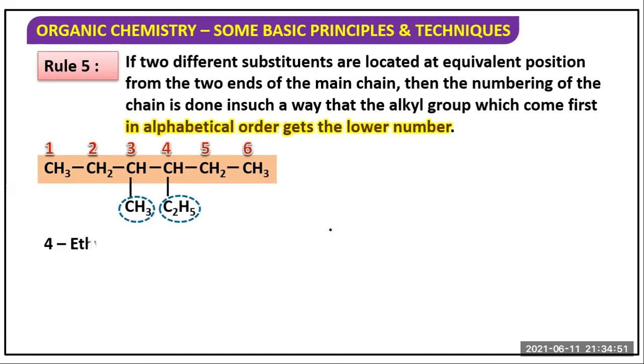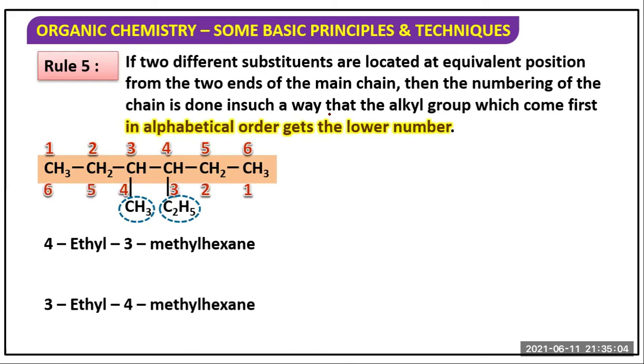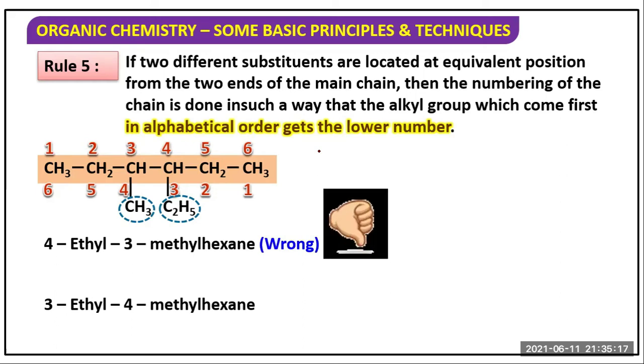So it is actually 4 ethyl, 3 methyl hexane, or 3 ethyl, which is 1, 2, 3, and from here 1, 2, 3, 4. So alphabet E is first. Okay. So E is first. So 3 ethyl, 4 methyl hexane will be the correct answer.